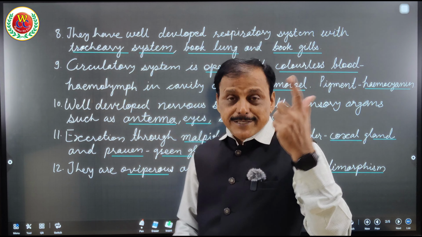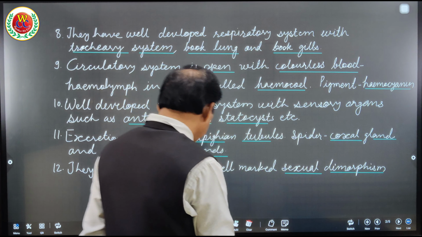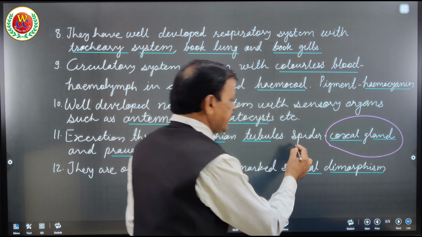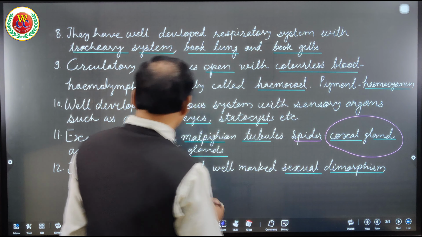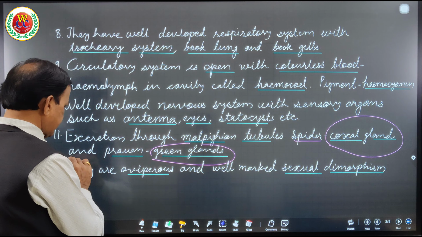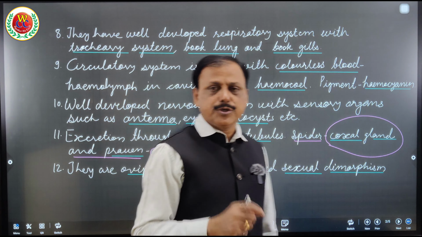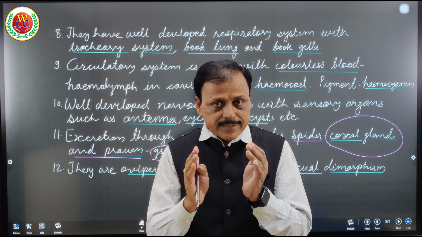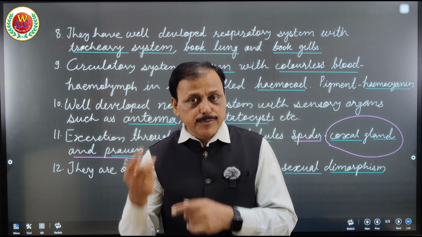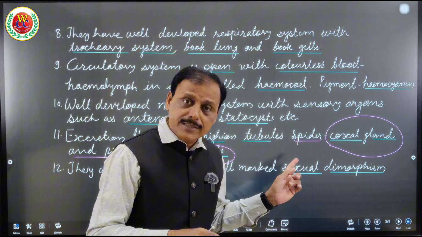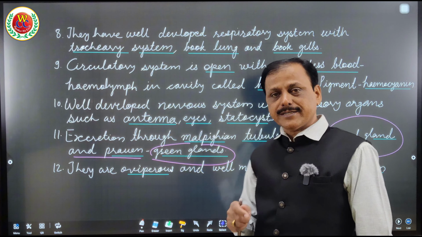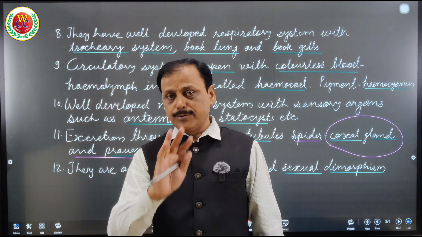But in spider, especially for NEET, this question can be asked. So please remember this point: coxal gland is present in spider and green gland is present in prawn. These are the two important points to be remembered in NEET. Once again, other insects have Malpighian tubules for excretion, especially in spider they have coxal gland, and in prawn they have green gland. So this has to be remembered for NEET. I hope you got it.